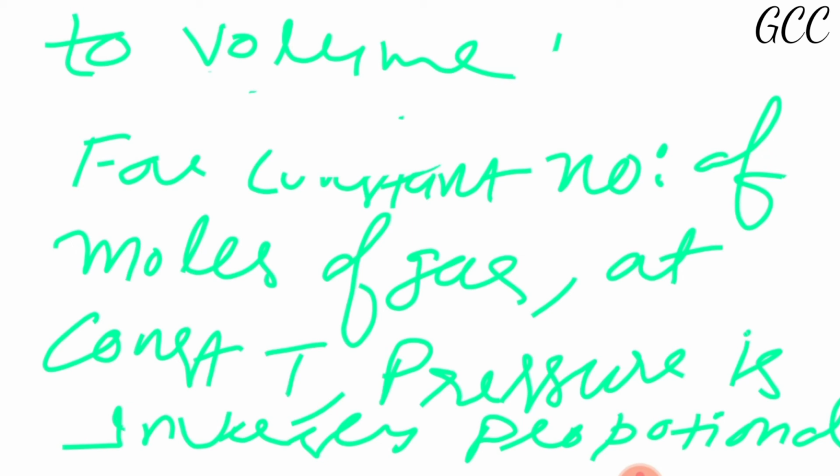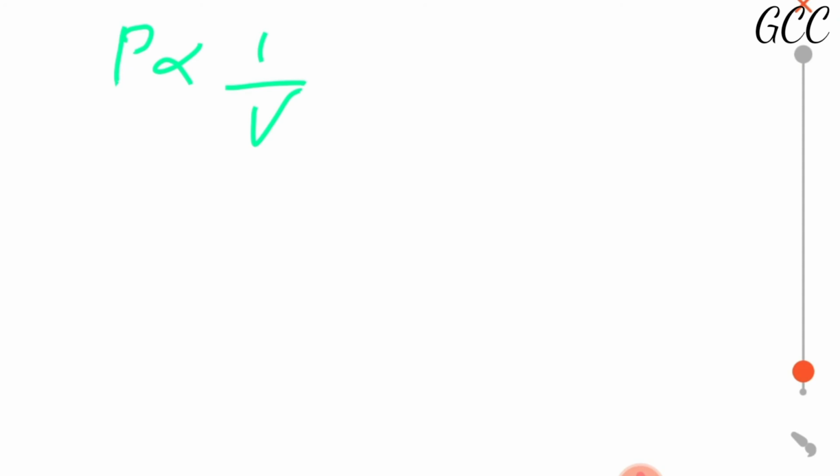So beta, I think you all are getting my point. It means pressure is inversely proportional to volume. Now I am going to write its mathematical relation. We write P is inversely proportional to V, and what is constant here?